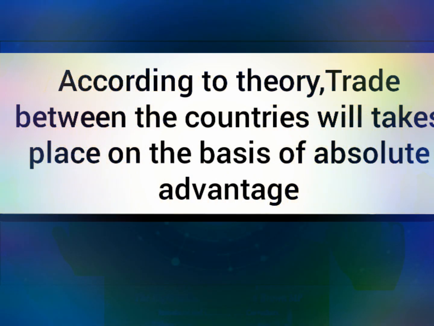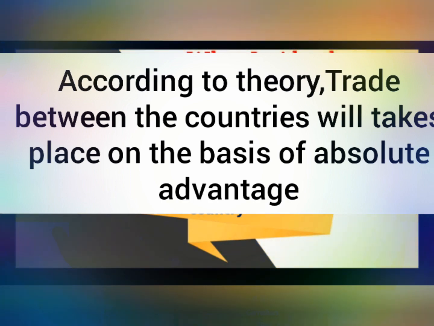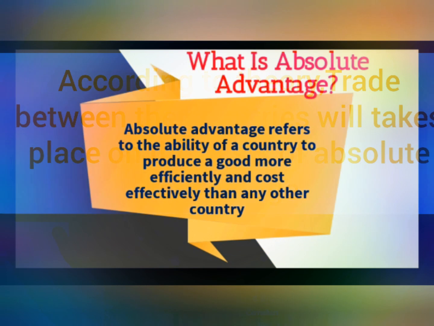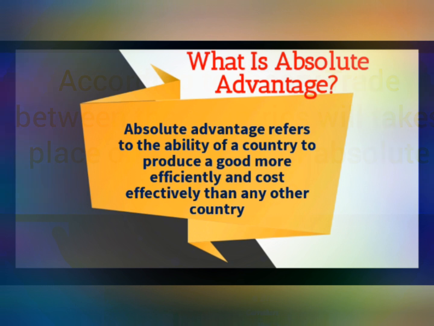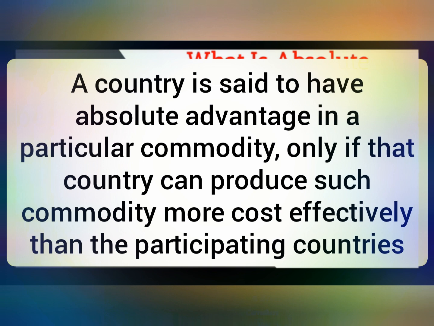Then let's move to what this theory really means. According to this theory, trade between countries takes place on the basis of the concept of absolute advantage. Then what does the term absolute advantage mean? Absolute advantage refers to the ability of a country to produce a good more efficiently and more cost effectively than any other country. It means a country is said to have absolute advantage in a particular commodity only if that country can produce that commodity more cost effectively than any other participating country.